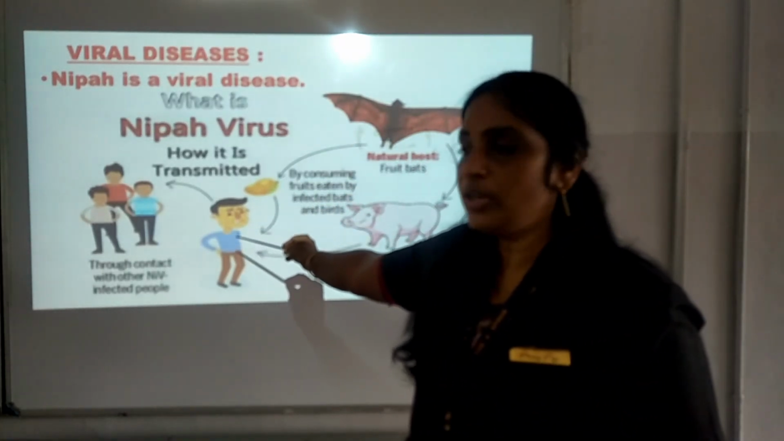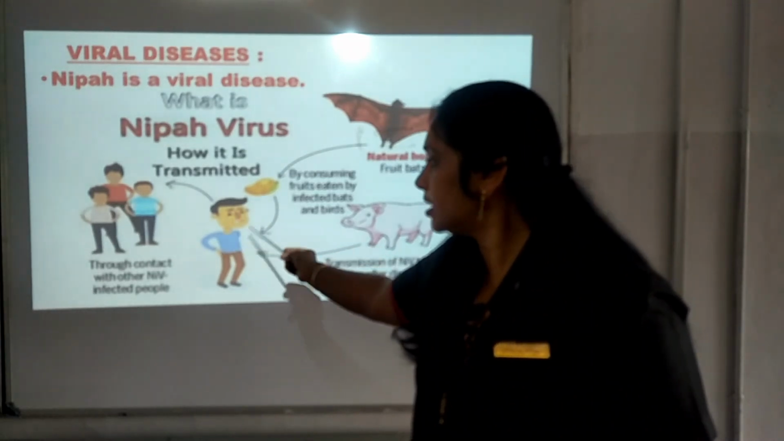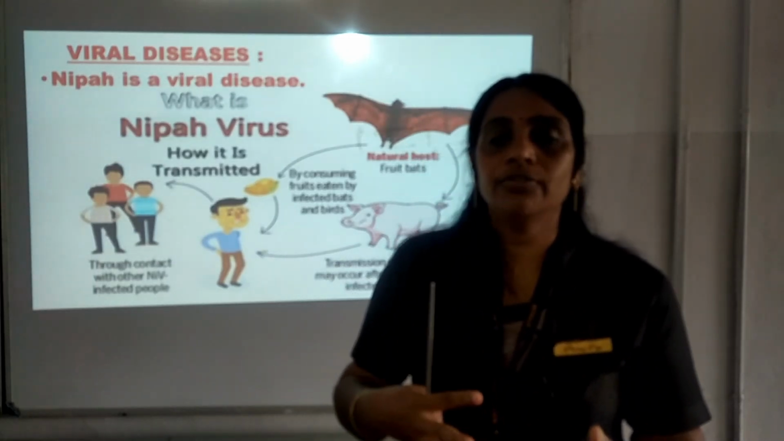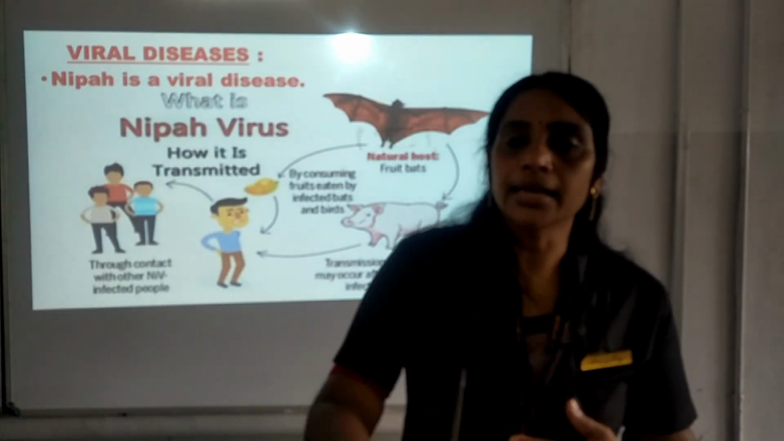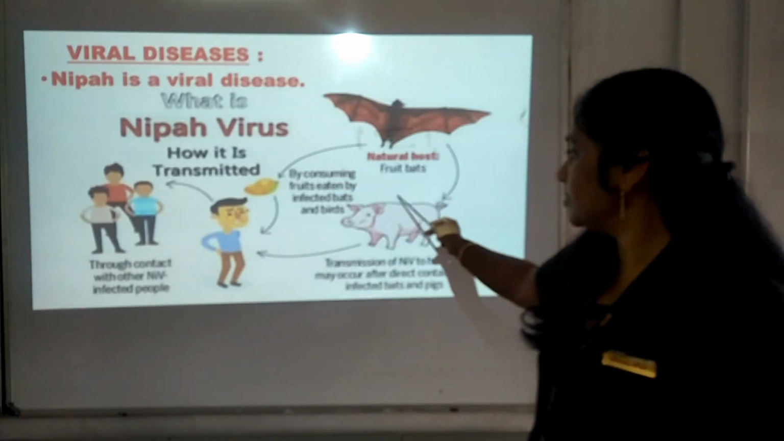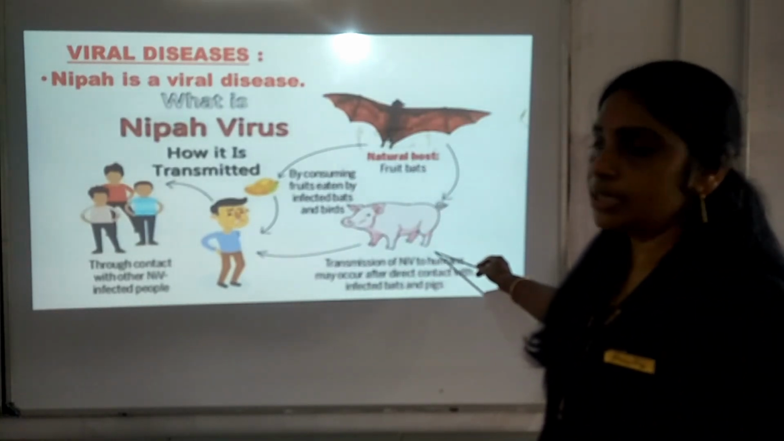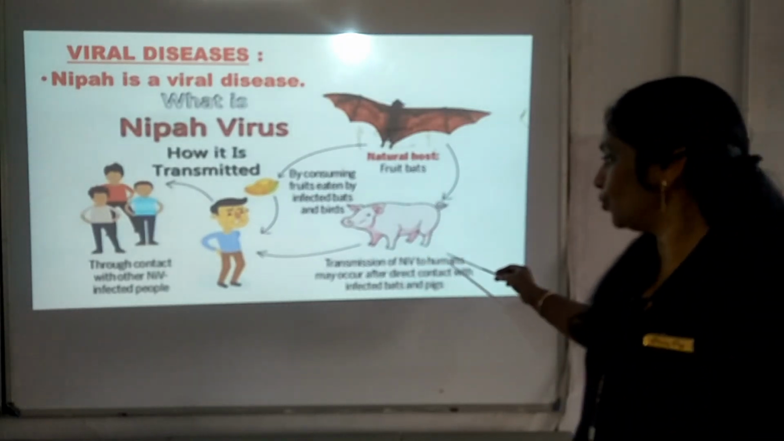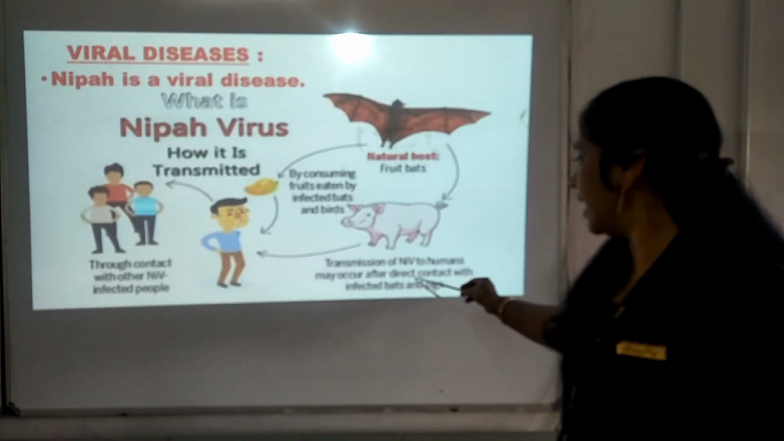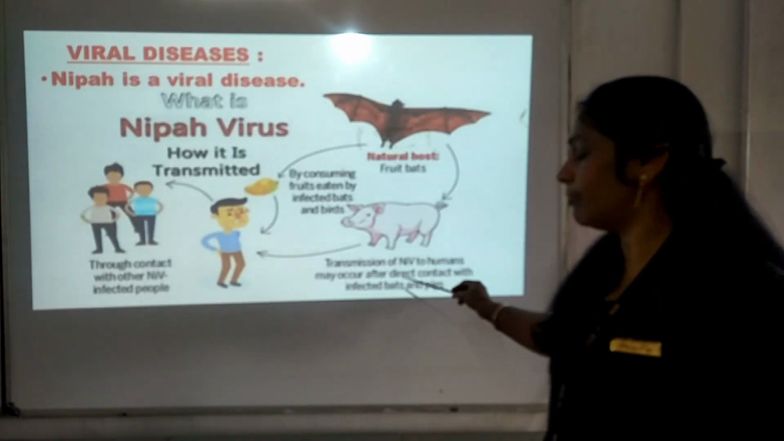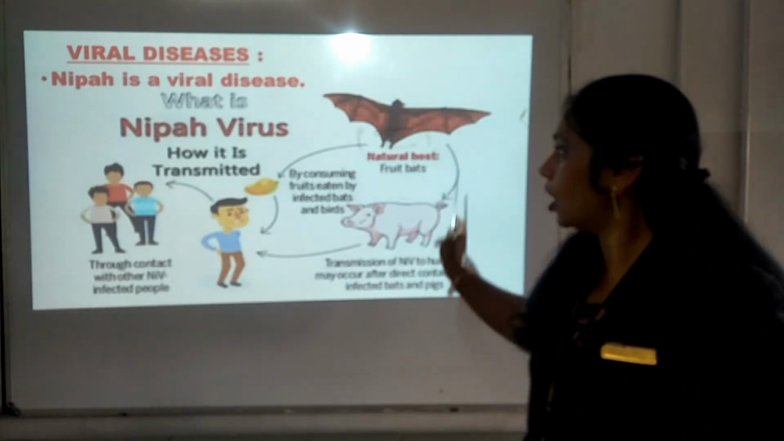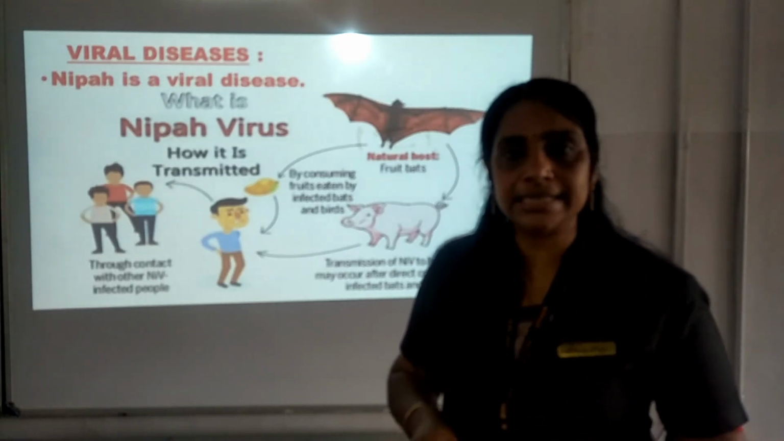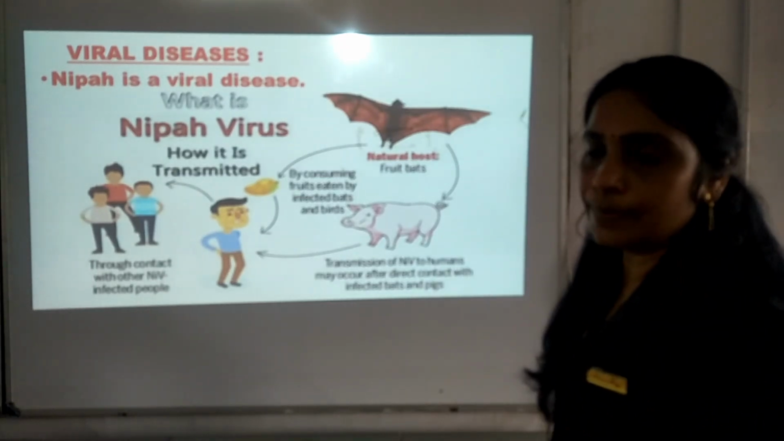Surely the disease will take place in the human being, and from this infected person, when other persons come in contact with each other, it will spread from one person to another. The other mode of transmission is through the pig, isn't it? Transmission of Nipah virus to humans may occur after direct contact with infected bats and pigs. This is how Nipah, a disease caused by the Nipah virus, takes place in human beings.